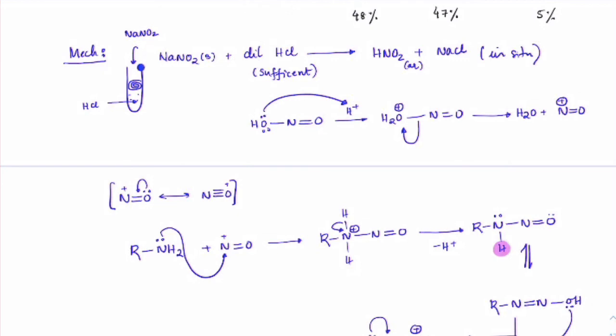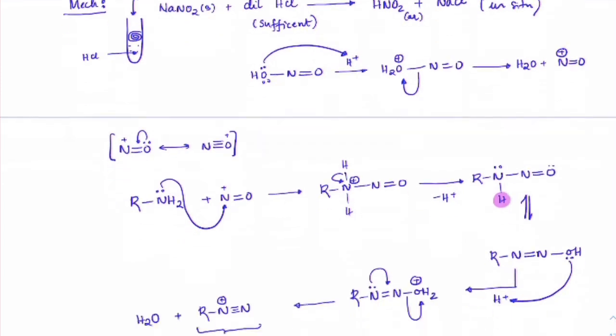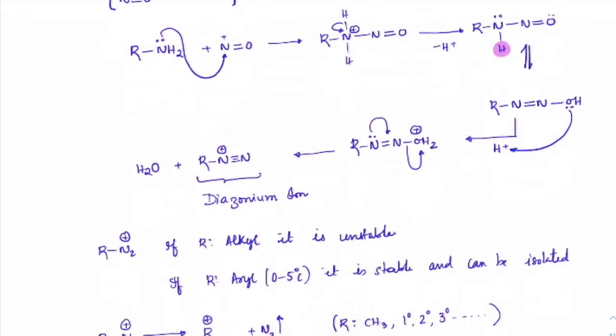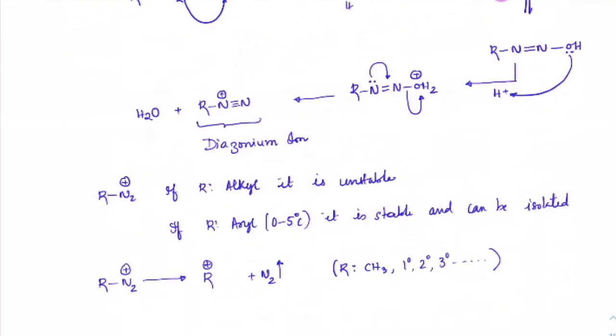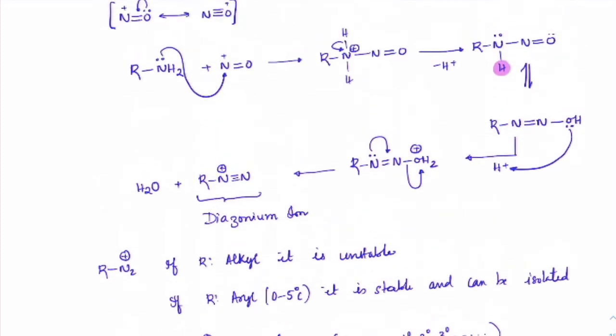For aniline, it would still be processed even with concentrated HCl. So if you see it in books, concentrated HCl is also taken in case of aniline, because aniline is a very poor base. Got it? So that reaction doesn't happen that quickly with acids. Okay. Shall we go ahead, everyone? Yeah. Please make a note.